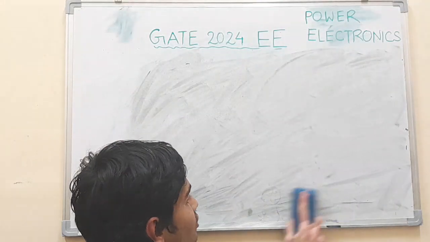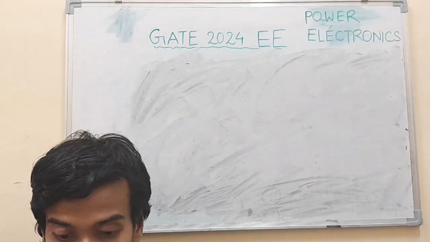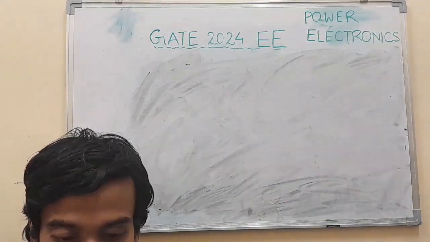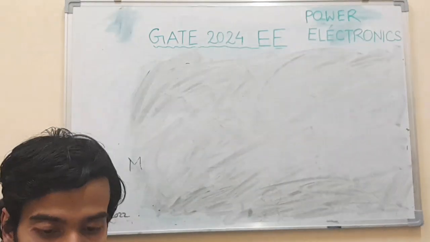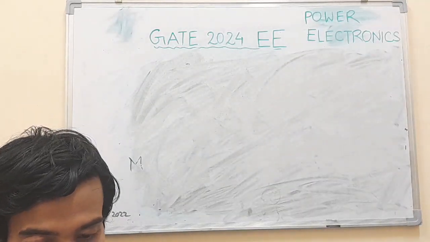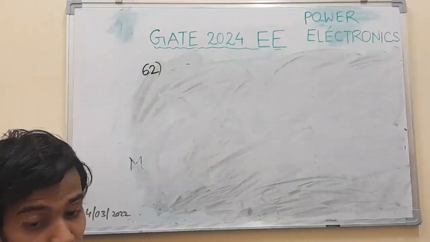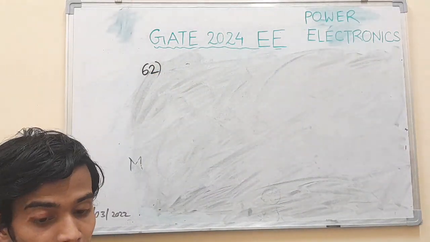The next question, moving on to the next question. Question number 62, 2 marks in the master question paper. There is no single phase half controlled bridge converter. Okay. Question is as follows. Question number 62 in master question paper.